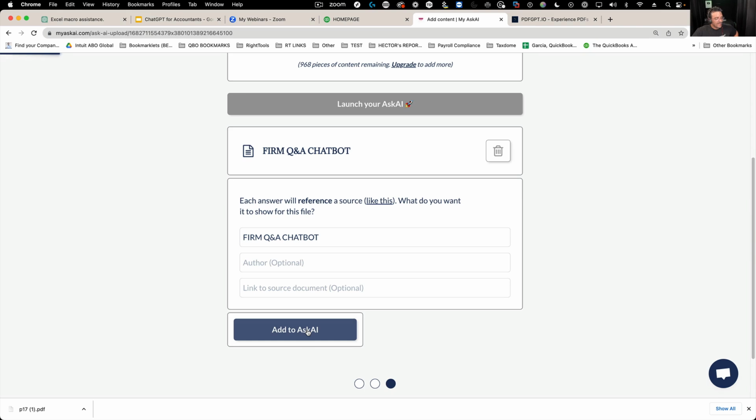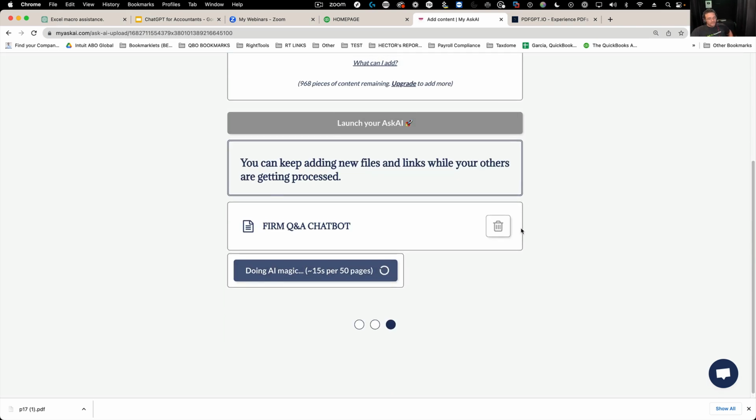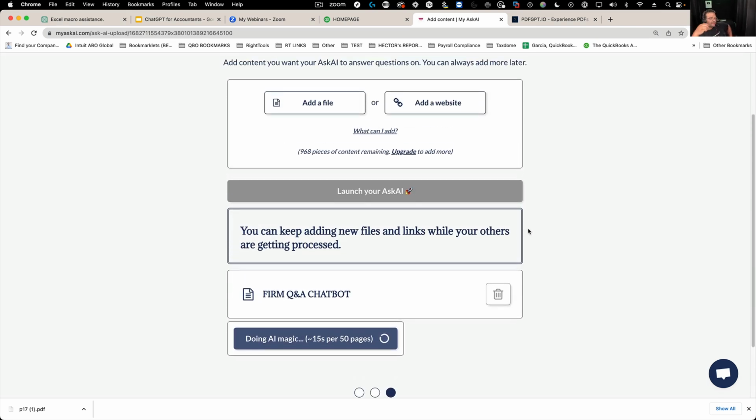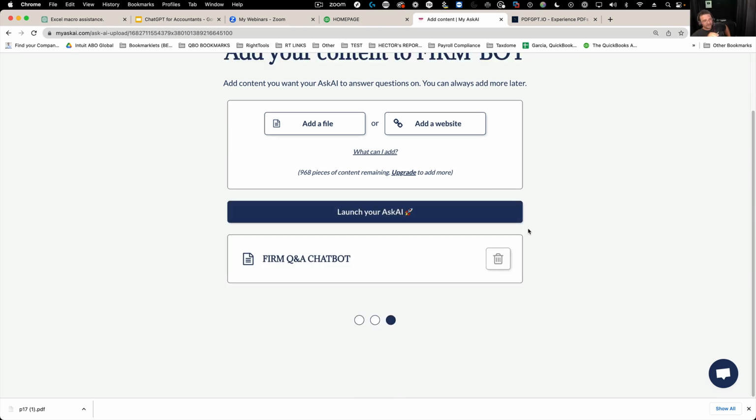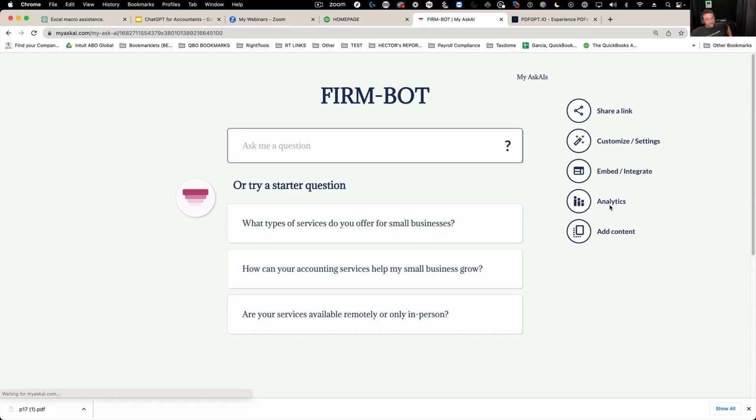And then I'm gonna go to ask my AI, and it literally takes minutes. It's just basically loading the information in there, and then we'll go to launch, ask my AI. Now this is my firm bot. I already launched it in seconds. I got my firm bot now. Will it do it correctly? Let's see. Let's ask it the same questions.